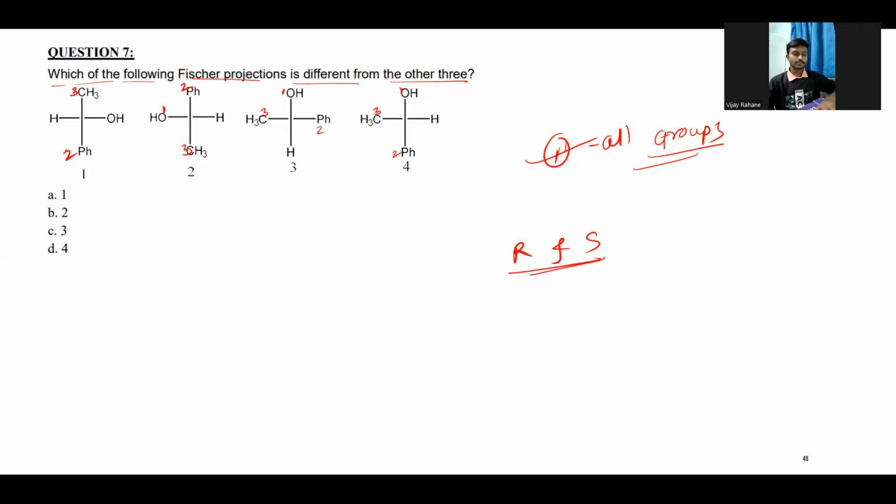So we have assigned numbering to each atom, and now we solve the configuration, what is the exact R or S. So 1, 2, 3, it is R, which changes to S. So S configuration. In another, 1, 2, 3, it is R, but it will not change to S because the hydrogen is on the vertical line. So this is having the R configuration, and 1, 2, 3 which is R, then changes to S.